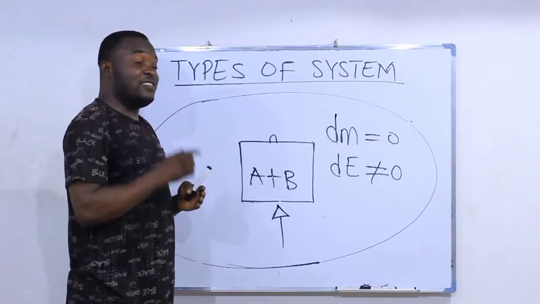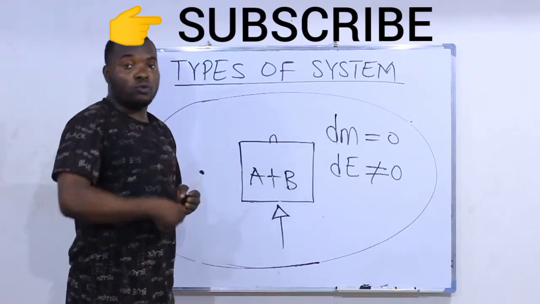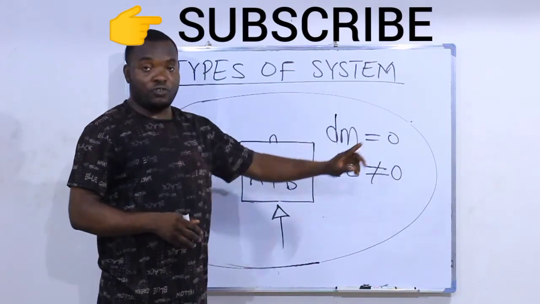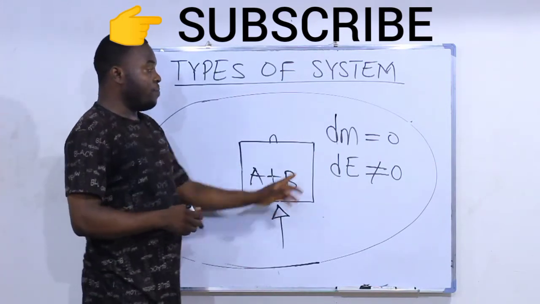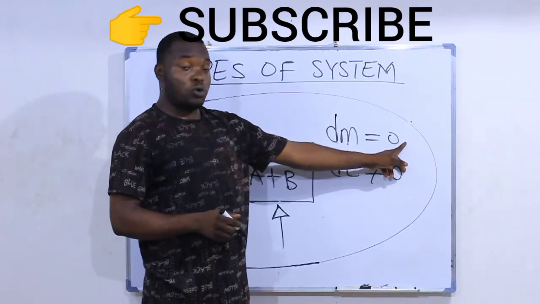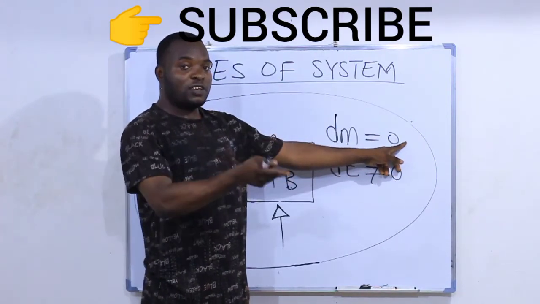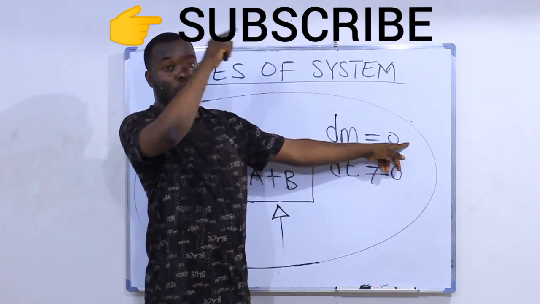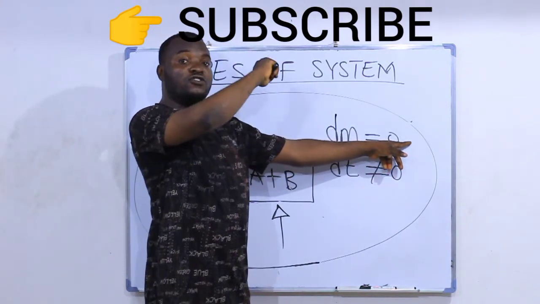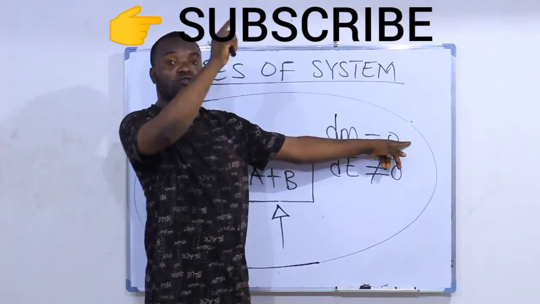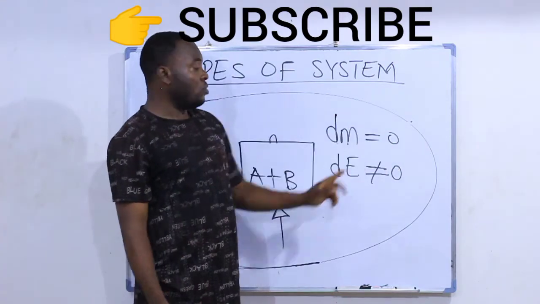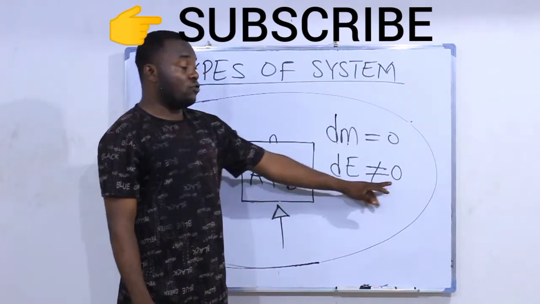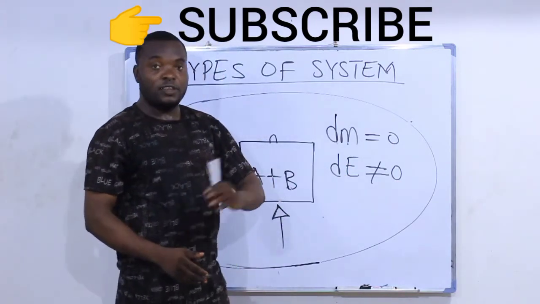But anyone in which it cannot go in or it cannot come out, we say it is equal to 0. So for a closed system, change in mass is 0 because mass cannot go in, it cannot come out. Whatever you started with is what you end with. So your initial minus your final, or your final minus your initial, gives you 0. But change in heat is not equal to 0, because heat can go in, it can come out.